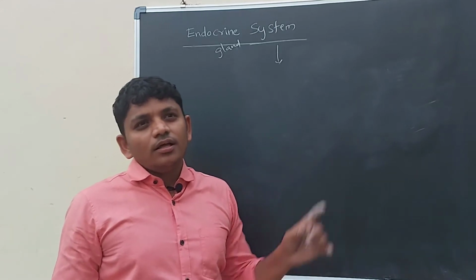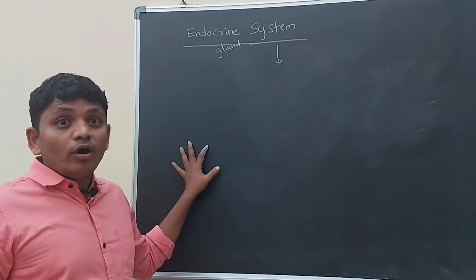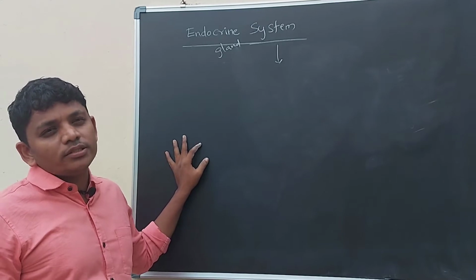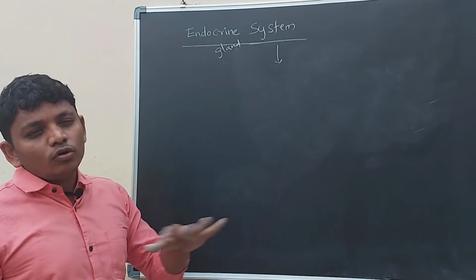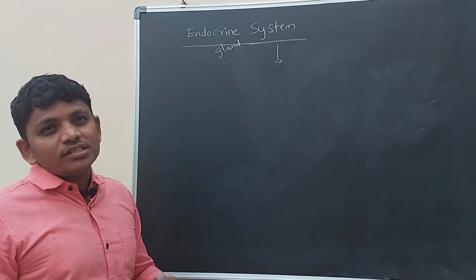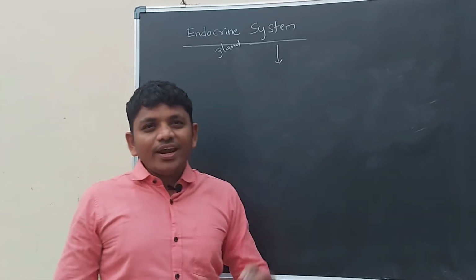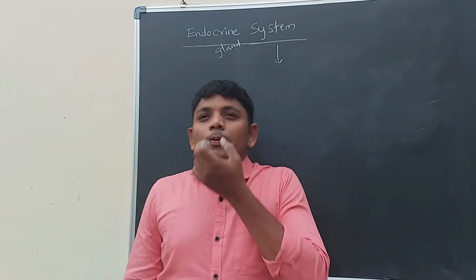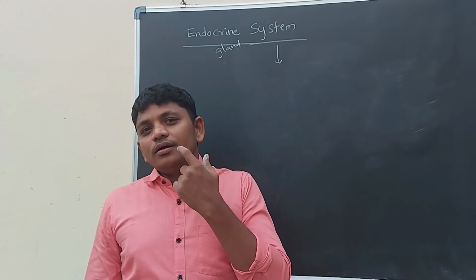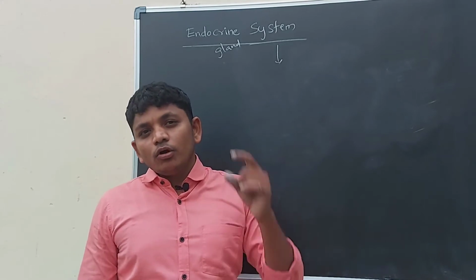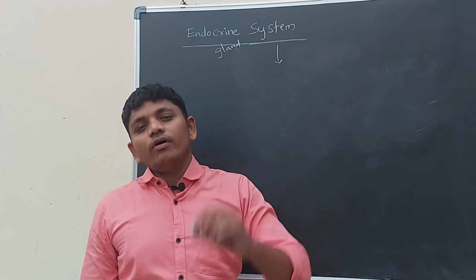In this way the hormones control and coordinate. Some functions are controlled by the hormones, some functions are promoted. For example, when I am one year old, on my face there is no beard and no mustache due to the controlling action of hormones.